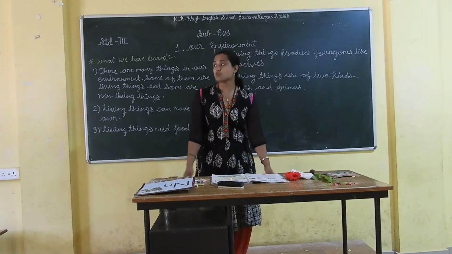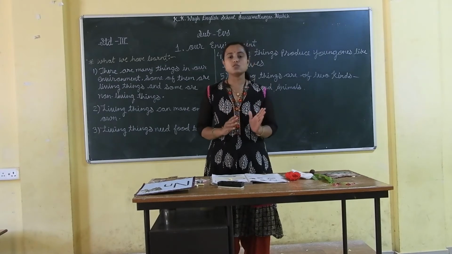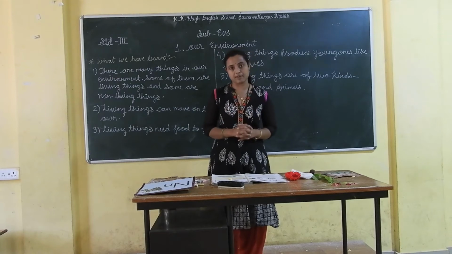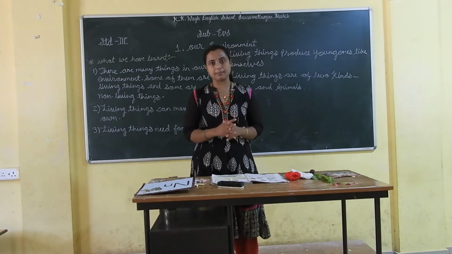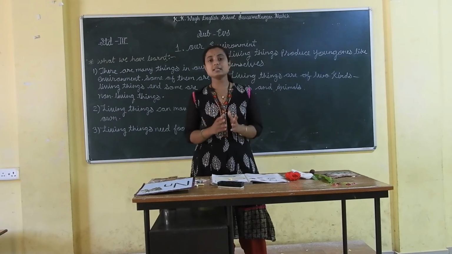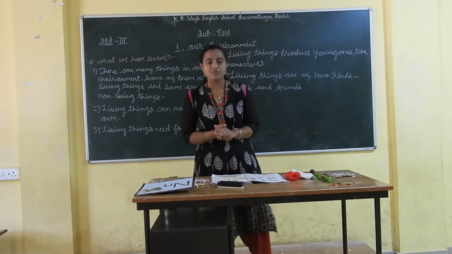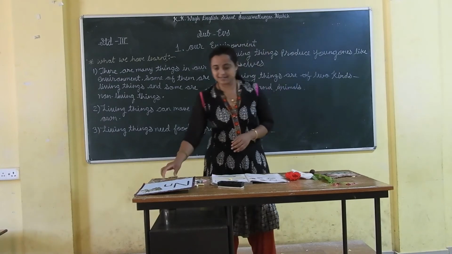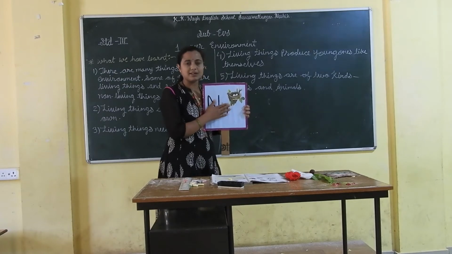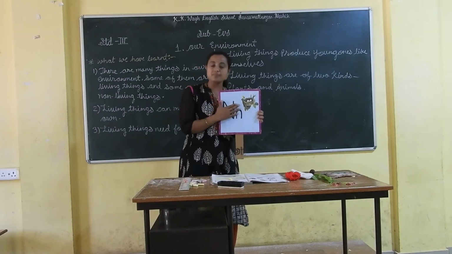So the first topic of our lesson is the relationship between all the things of the environment. Students, water and air are also part of the environment, and all living things need them to grow. Even living things want a house. They build a house to survive safely. Even the sparrow builds a nest. See here, you can see the nest of a sparrow or any bird. Students, birds build the nest to survive safely.